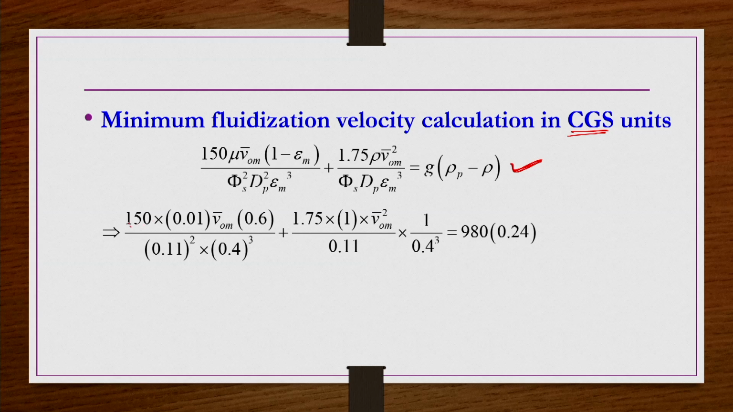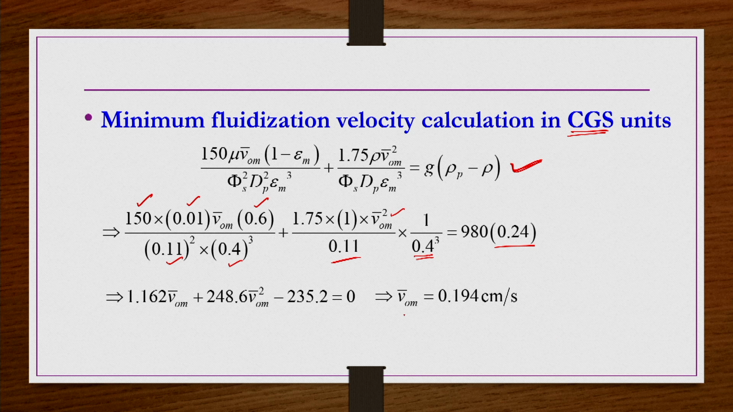So, 150 here, this is a constant, viscosity is 0.01 poise, U_0m bar is not known, 1 minus 0.4 is 0.6, phi_s square is 1 because it is spherical beads, dp is 1.1 mm, so 0.11 centimeter square, and then epsilon m is 0.4 cube, plus 1.75, rho is 1000 kg per meter cube, so 1 gram per cc, U_0m bar square we do not know, divided by phi_s which is 1, dp is 1.1 mm, so 0.11 centimeter, and then epsilon m cube, 0.4 cube, is equal to g which is 980, and then rho p minus rho is 1.24 minus 1, so that is 0.24. Okay.